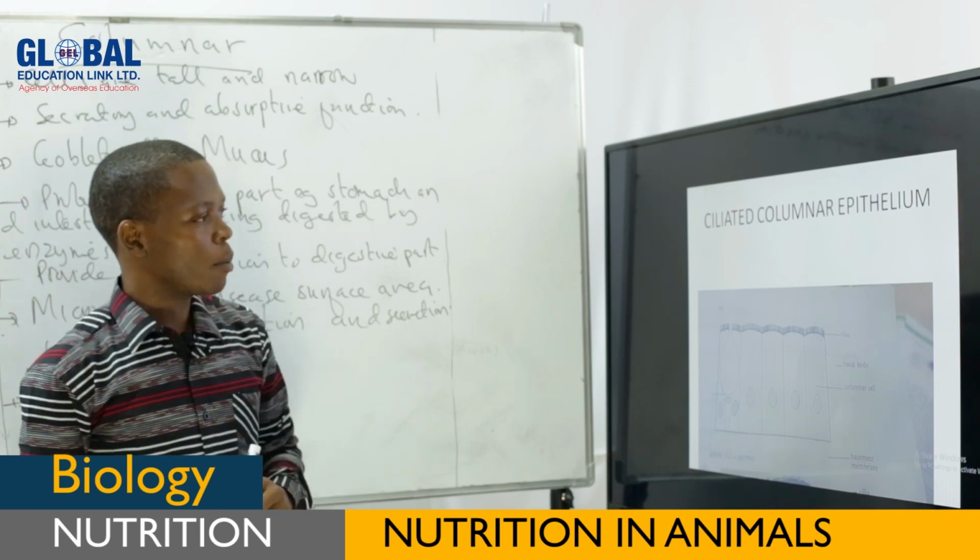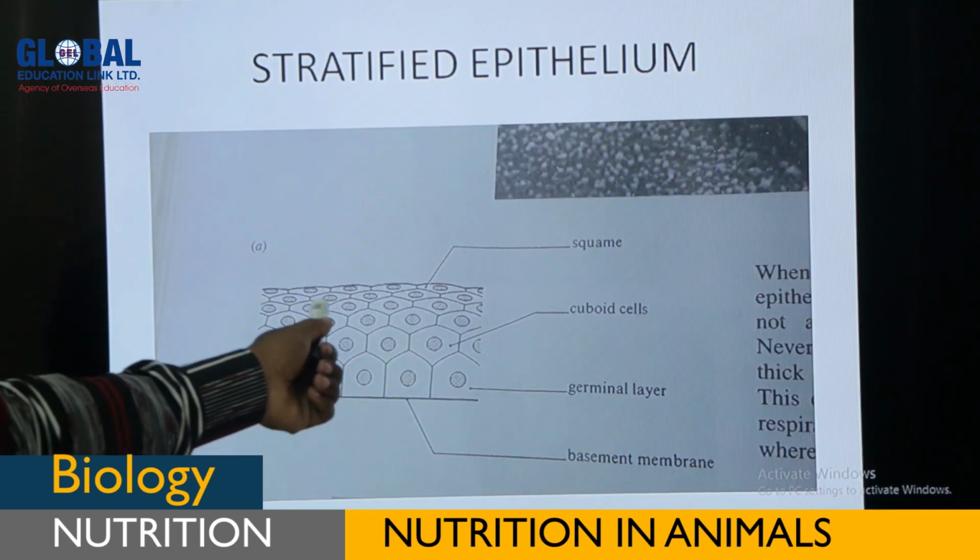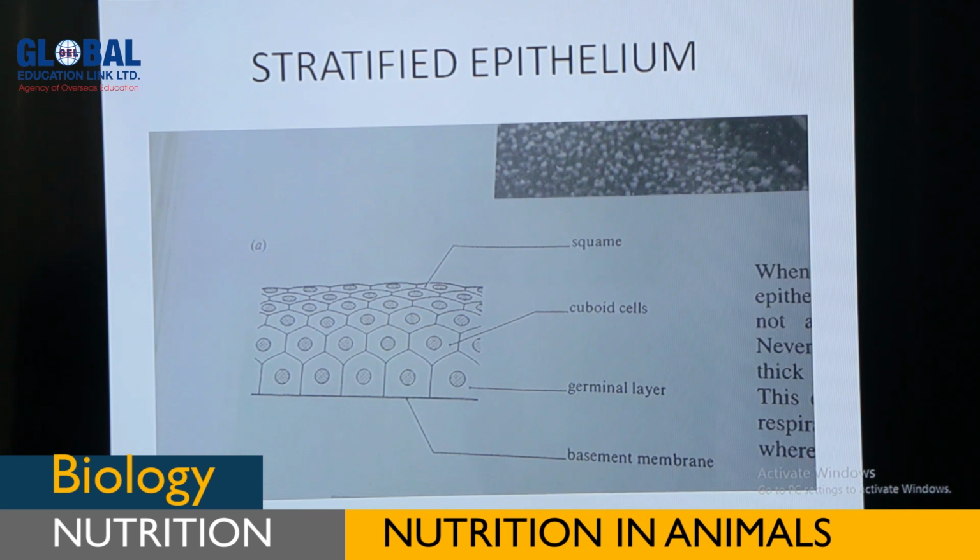Let us see another diagram of epithelial tissues. It is this one. Yes, stratified epithelial tissue.